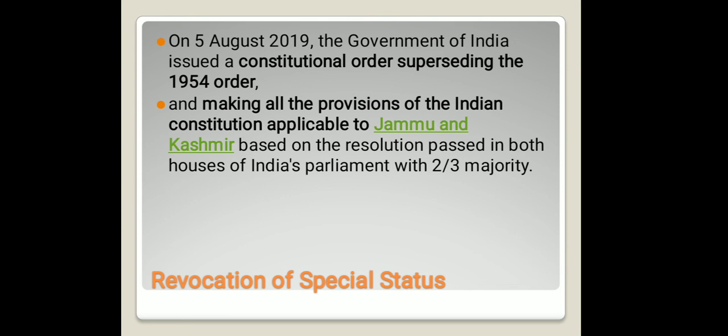The revocation was not by the Jammu and Kashmir Reorganization Act, which abrogated the statehood of the state, but that Reorganization Act was a sequel to the constitutional order which superseded the 1954 order, making all the provisions of the Indian Constitution applicable to Jammu and Kashmir. So the constitutional order, which was passed on August 15, 2019, made all the provisions of the Indian Constitution applicable to Jammu and Kashmir. This revokes Article 370 as well as Article 35A at the same time.